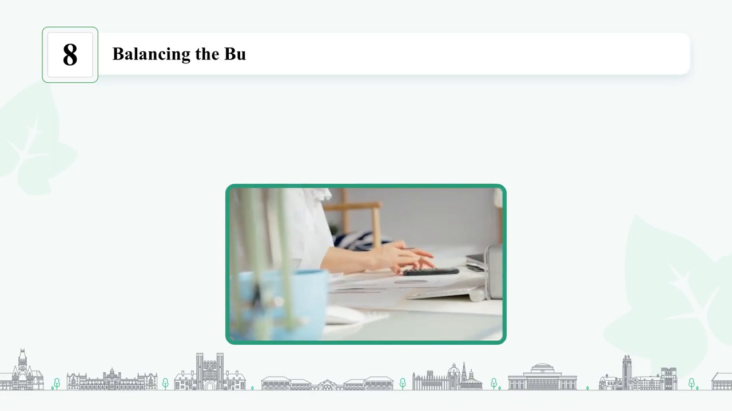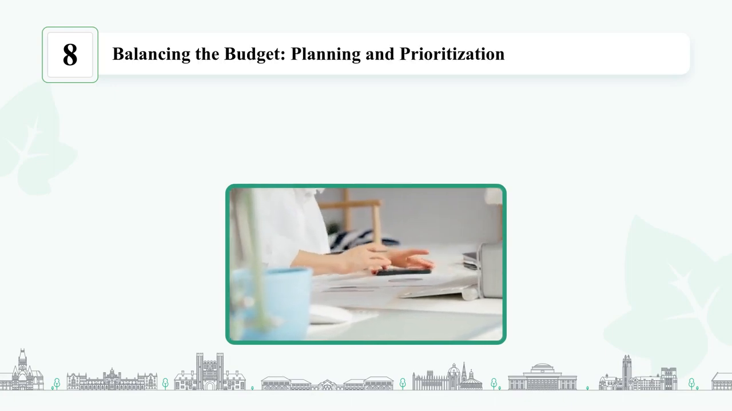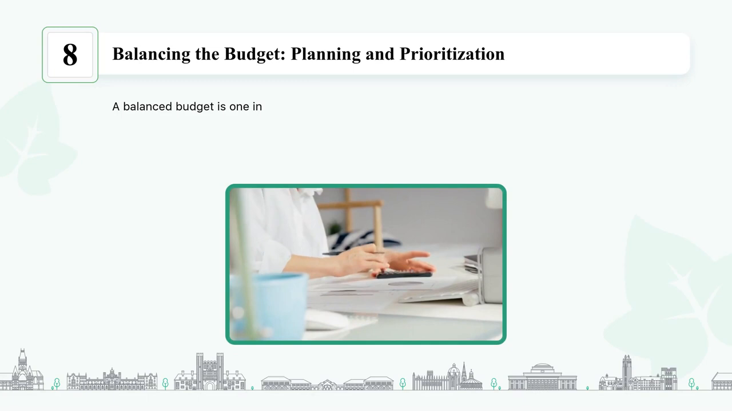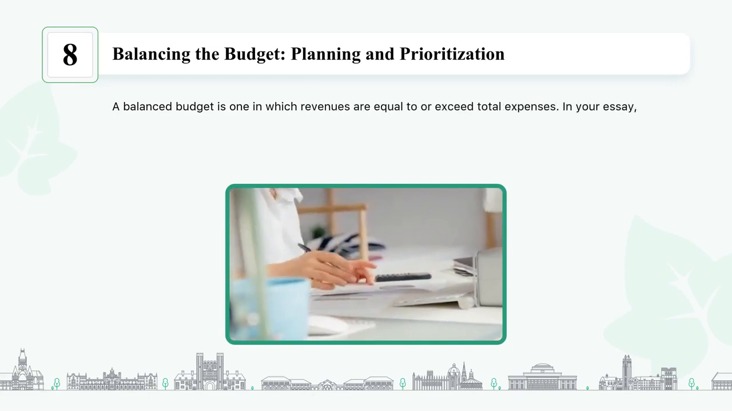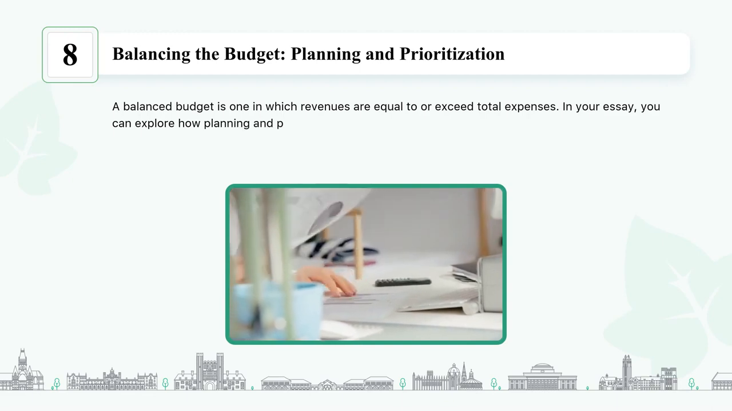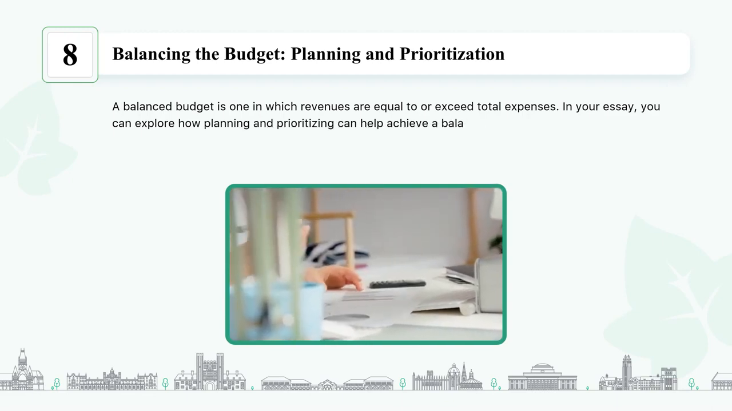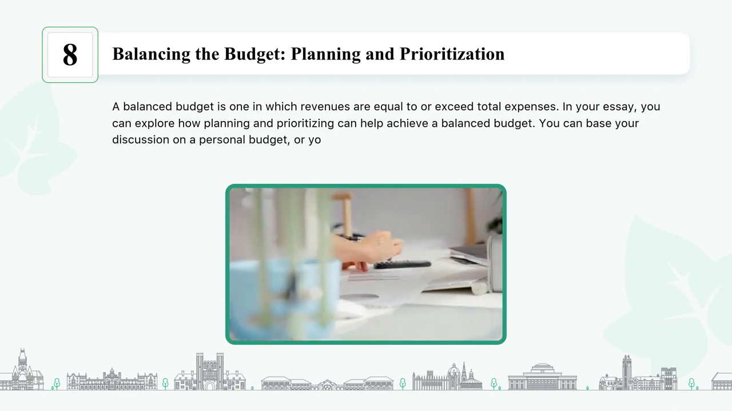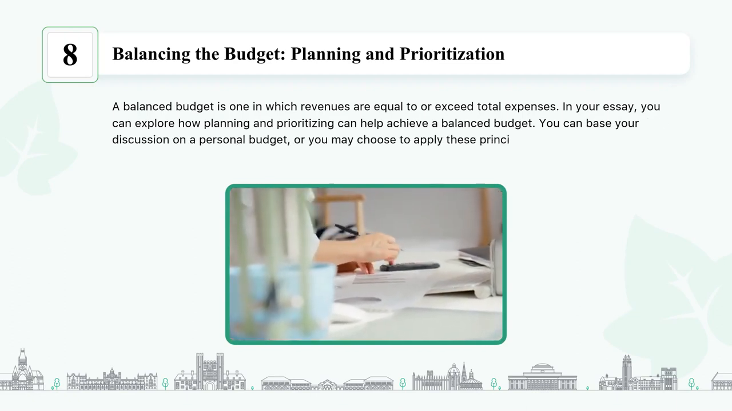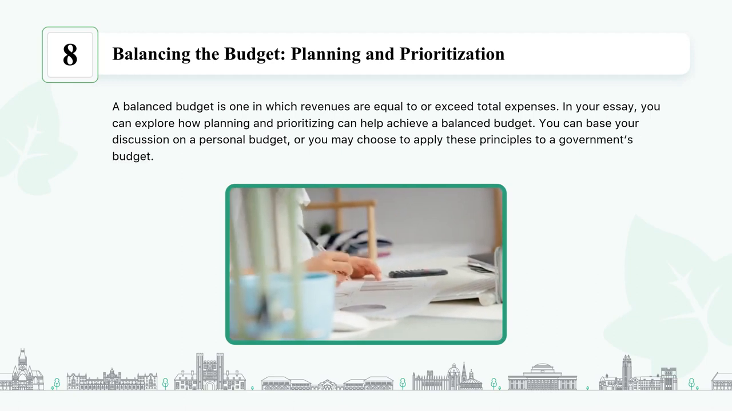Balancing the budget, planning, and prioritization. A balanced budget is one in which revenues are equal to or exceed total expenses. In your essay, you can explore how planning and prioritizing can help achieve a balanced budget. You can base your discussion on a personal budget, or you may choose to apply these principles to a government's budget.